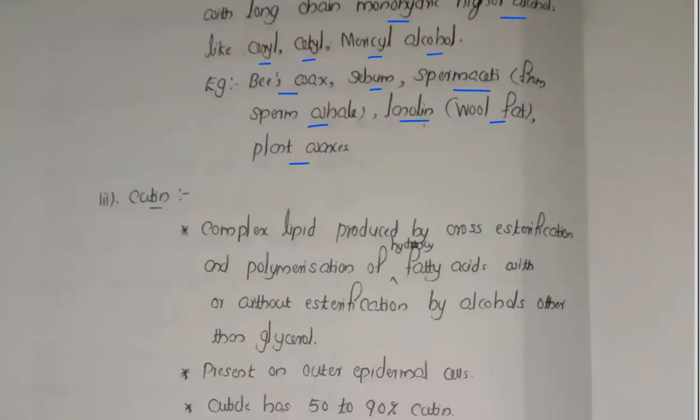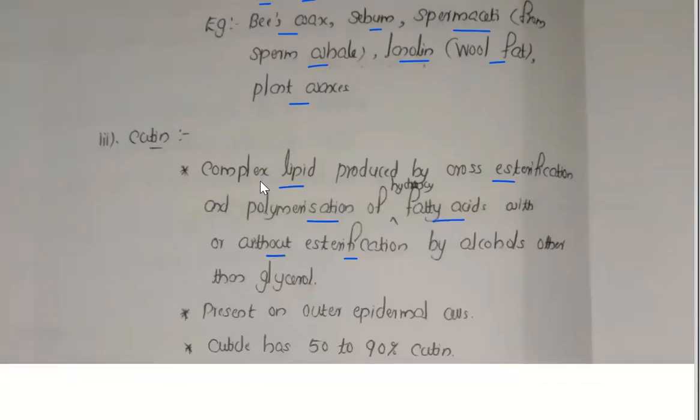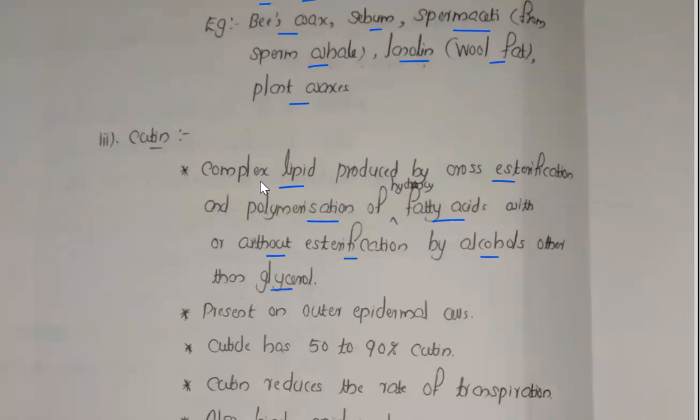Now, cutin is a complex lipid produced by the cross esterification and polymerization of hydroxy fatty acids, with or without esterification by the alcohols and also by glycerol.